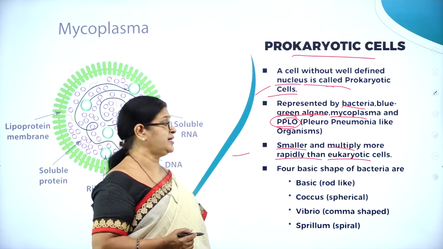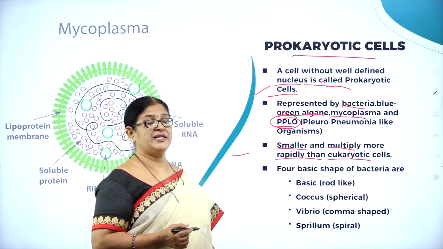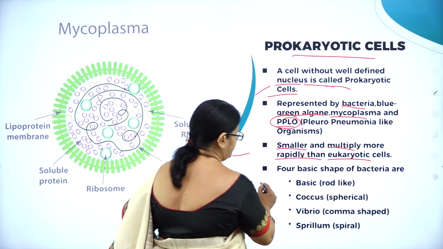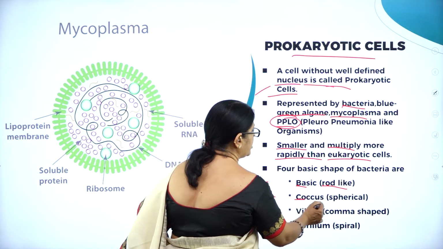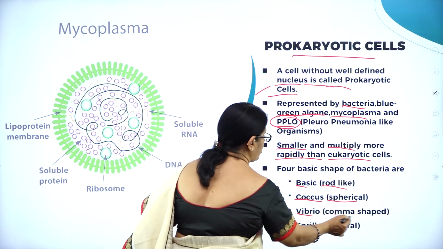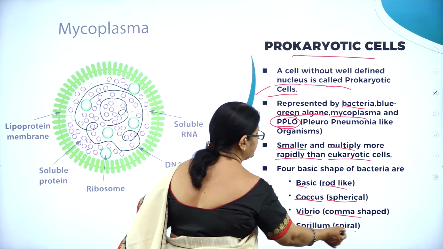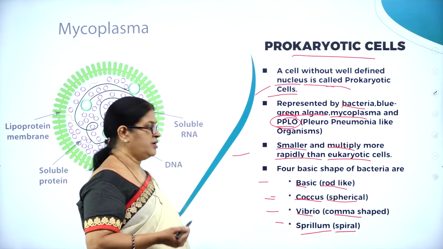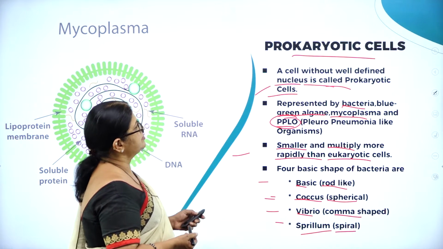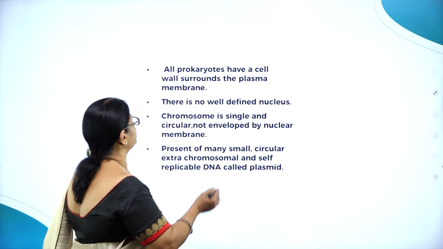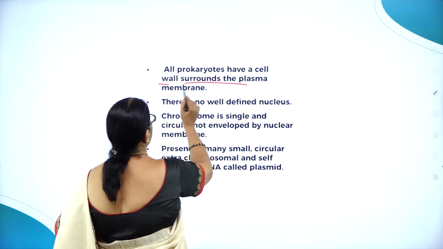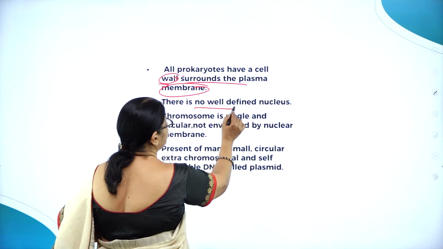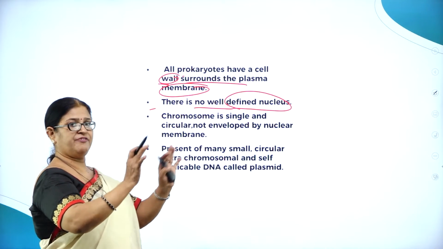I think we know that bacteria have been broadly classified into different types based on their shape. They may be rod-like, or coccus, that is spherical, vibrio, that is comma shaped, or spirillum, spiral shaped. Rod shaped, then coccus, vibrio, then spirillum. All prokaryotes have a cell wall that surrounds the plasma membrane. There is no well-defined nucleus, right?